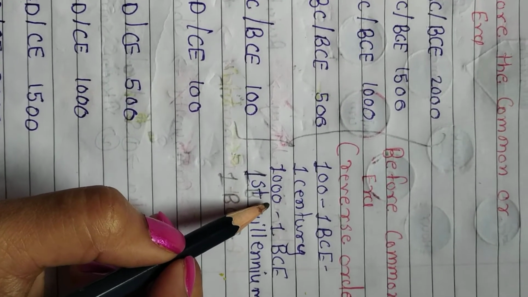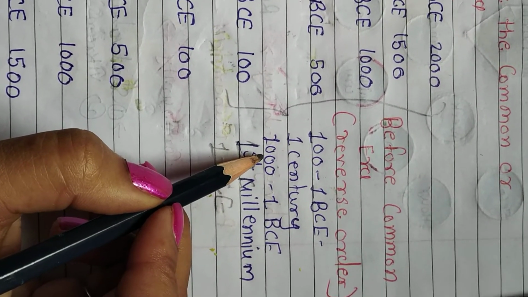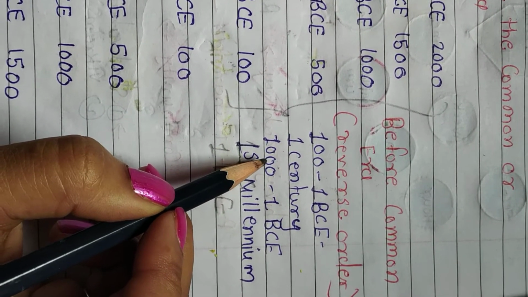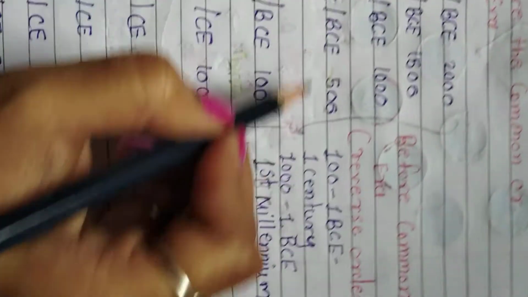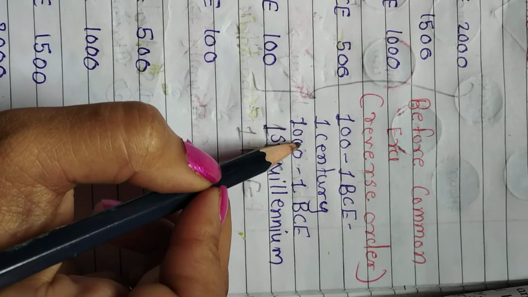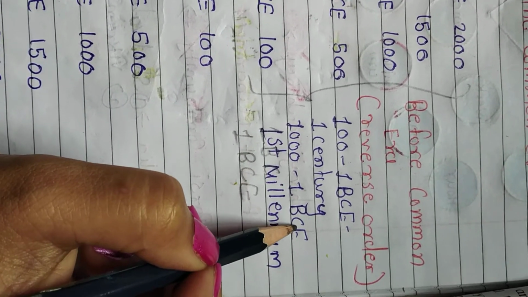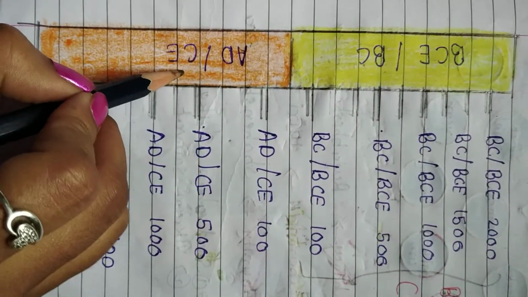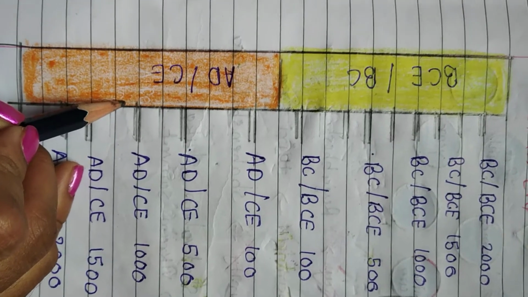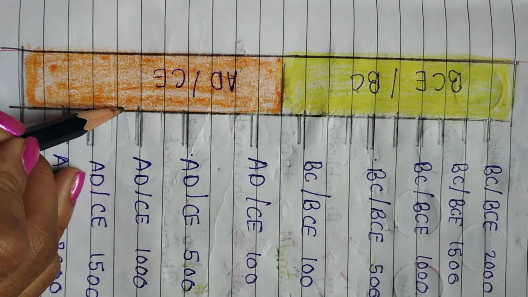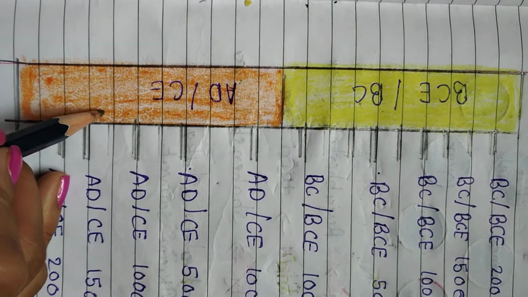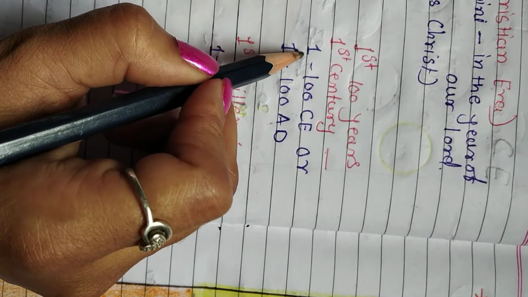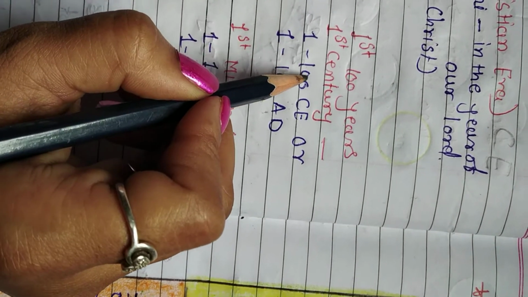And when we have to show the first millennium, the first 1000 years, in the before common era, we write in reverse like 1000-1 BCE. Did you get the difference between before common era and common era? In the common era, when we show any event, we write the years like 1-1000 CE.